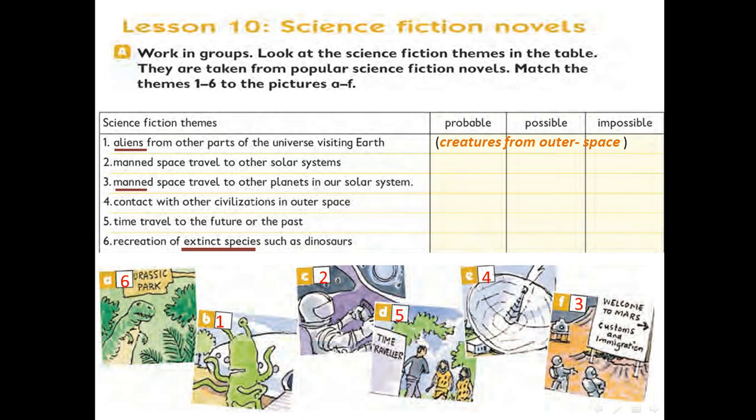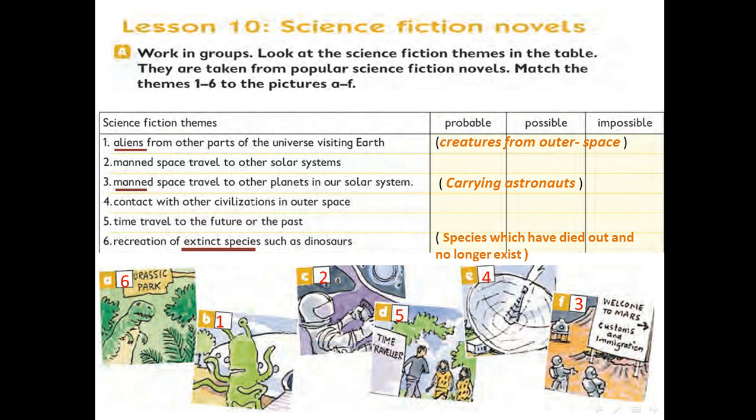Manned means carrying instrument. Number 6, species which have died out and no longer exist. So in this lesson, with this table, you should study these 3 words. You should know the meaning for these 3 words.